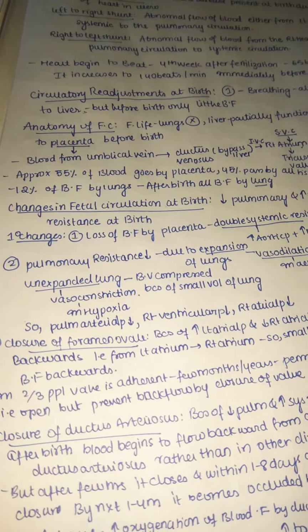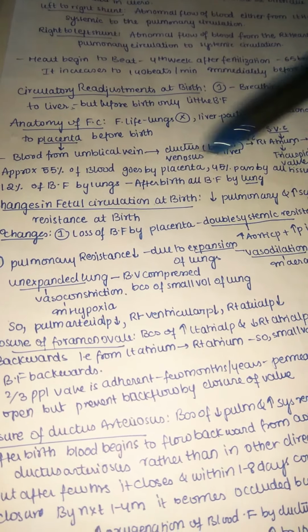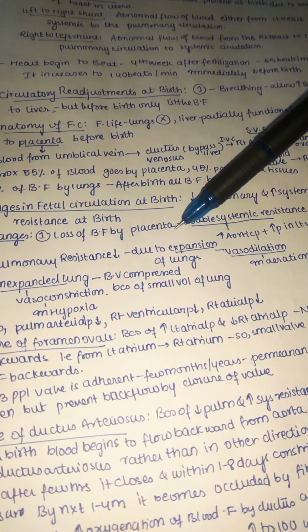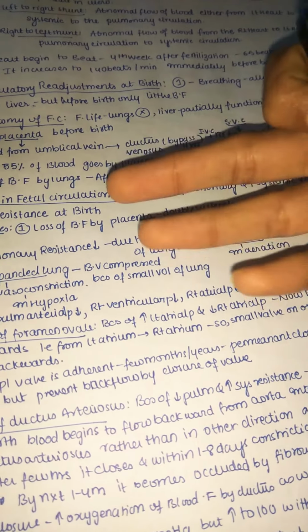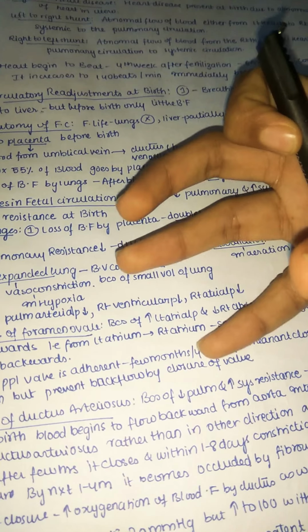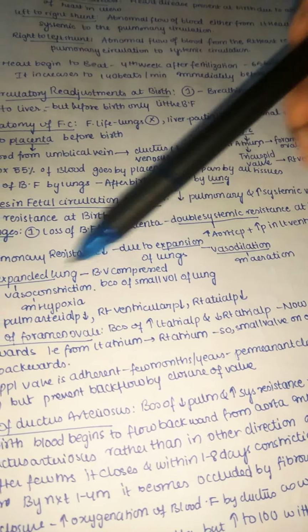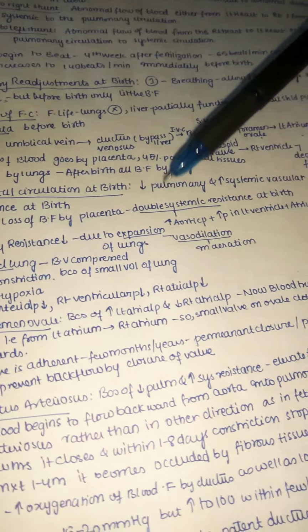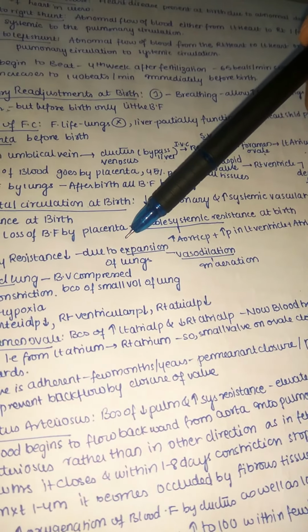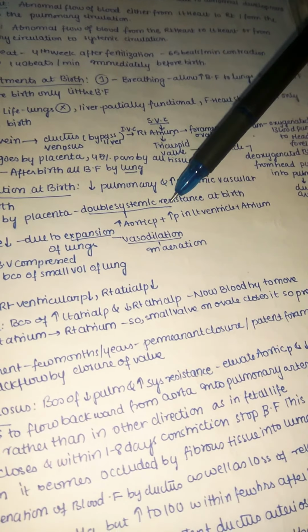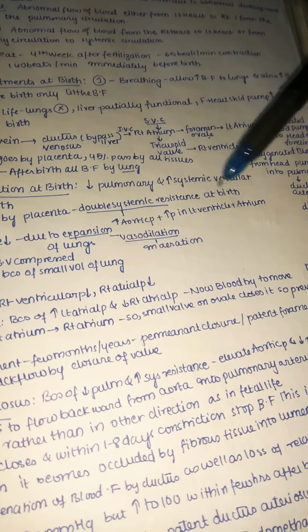So what are the primary changes after birth? The first one is loss of blood flow through the placenta. Why? The baby is born. When the baby is born, of course, we need to remove the baby from the placenta side. Some of the placenta may hemorrhage and leak out. Because of this, there is a loss of blood flow in the placenta, and this increases the systemic vascular resistance at birth.